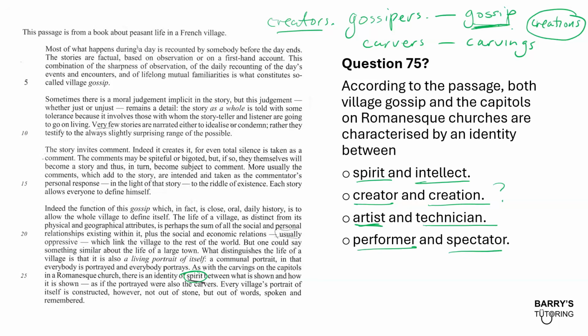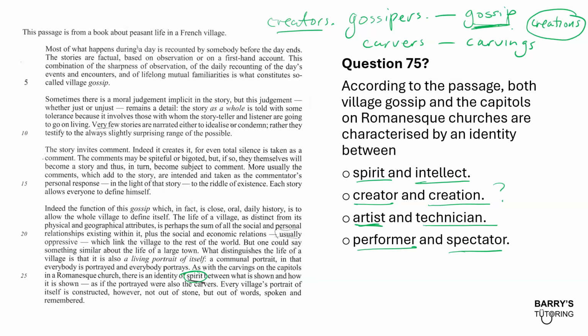Performer and spectator. Again, that doesn't really make sense. We could say that the performer could be the gossiper, or the performer could be the carver. But the thing that we're trying to make a comparison with is carver to the carvings. The carvings and the gossip are the creations. They're not the spectators. They're not the things viewing or listening to the gossipers or the carvers.